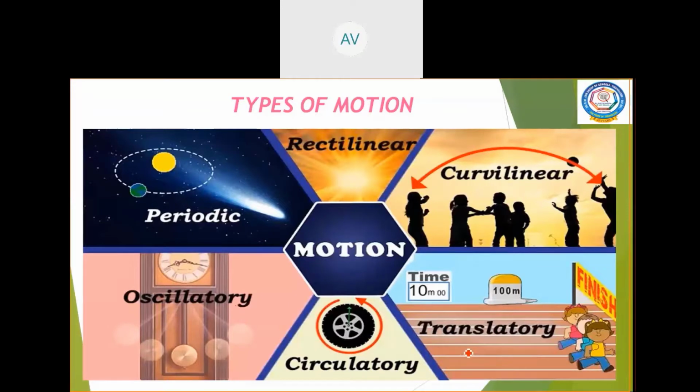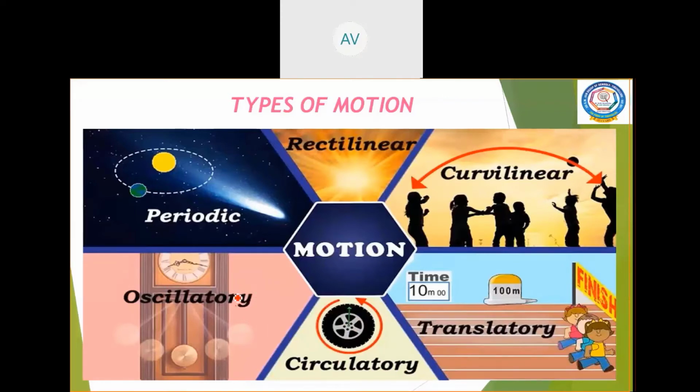Then translatory motion. What is translatory motion? The motion in which all the particles of a body move through the same distance at the same time is called translatory motion. Next, rotatory motion or circulatory motion. Rotatory motion means the object moves around its own axis. When the object moves in a circular path, it is called circulatory motion.